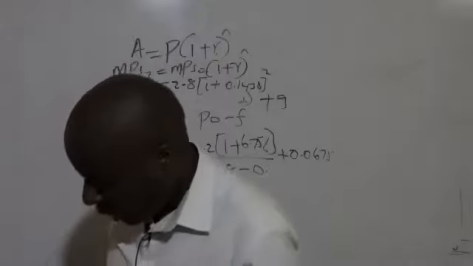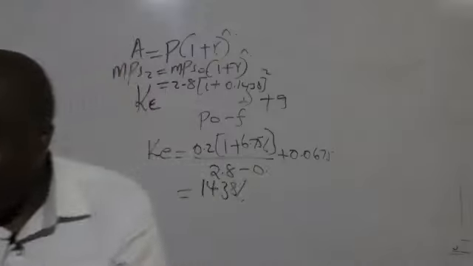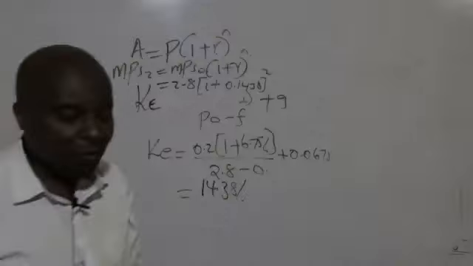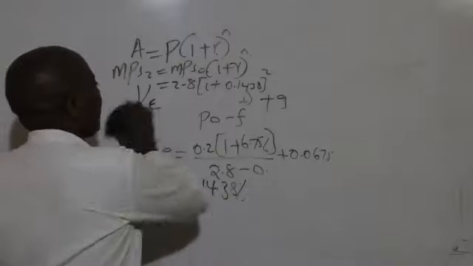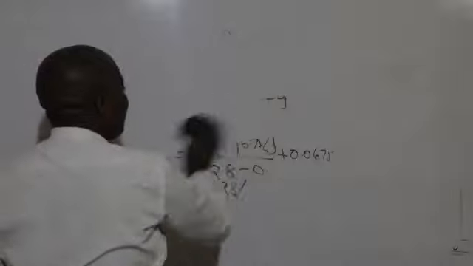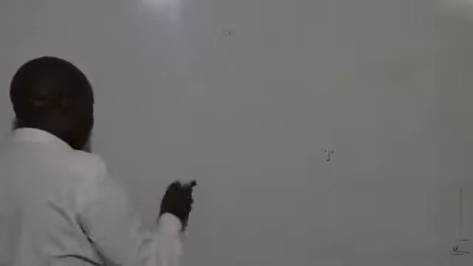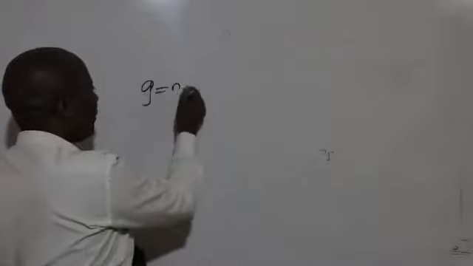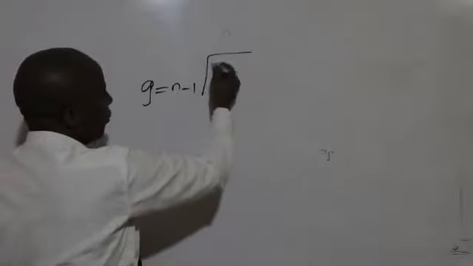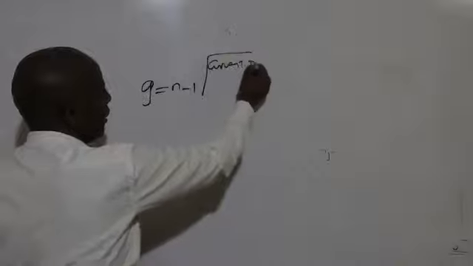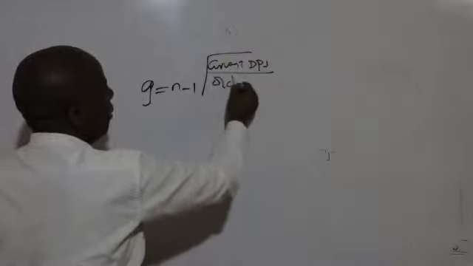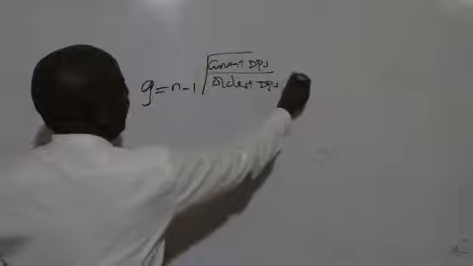So the first thing I'll do is give my examiner the growth rate, which will be the n-1 root of current DPS over the oldest DPS, minus 1.